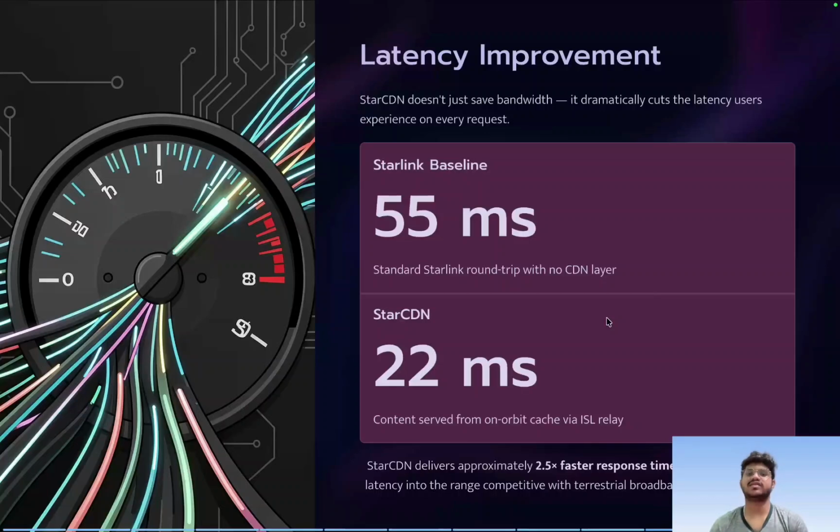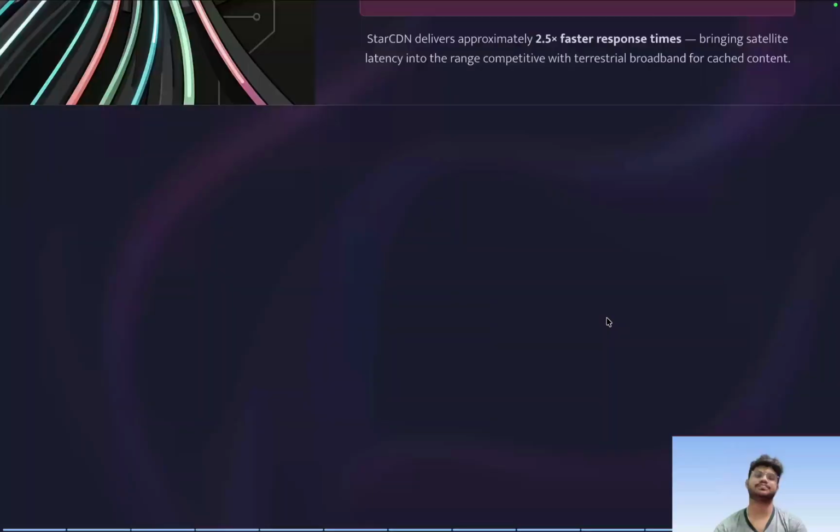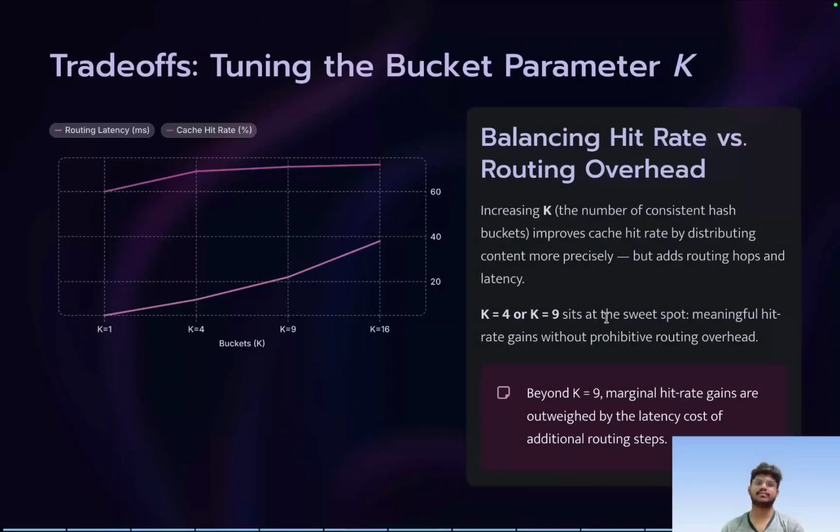So the latency improvement: as compared to the baseline of 55 milliseconds, with a normal cache we can achieve a latency of 55 milliseconds, but if we use Star CDN, then this latency reduces to 22 milliseconds. So Star CDN delivers approximately 2.5 times faster response as compared to the baseline latency. This is the main trade-off which I was talking about. So balancing hit rate versus routing overhead is an issue.